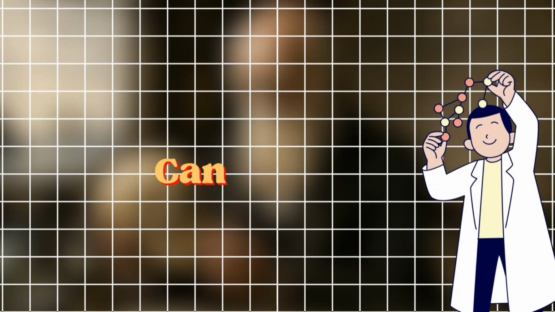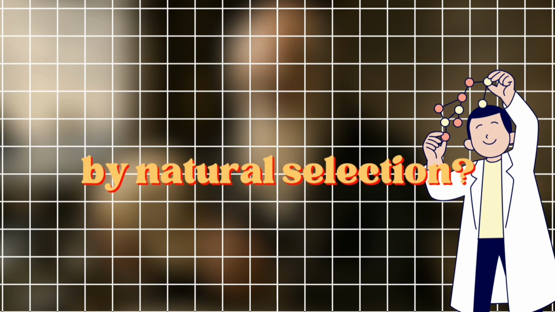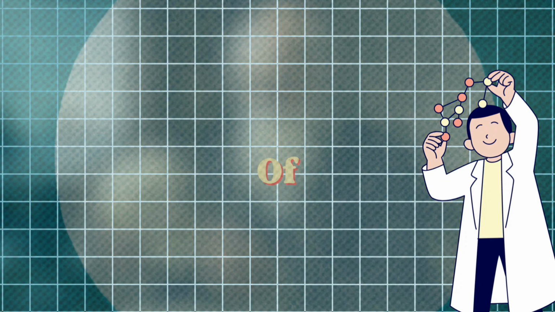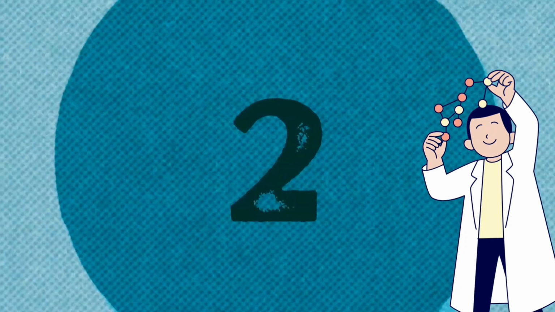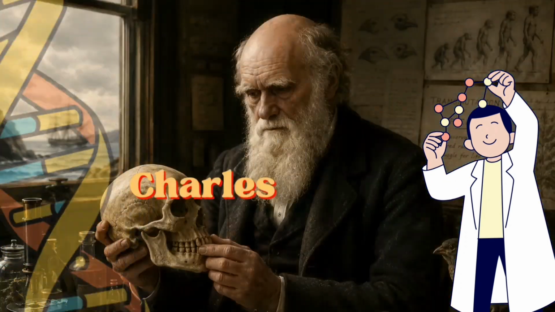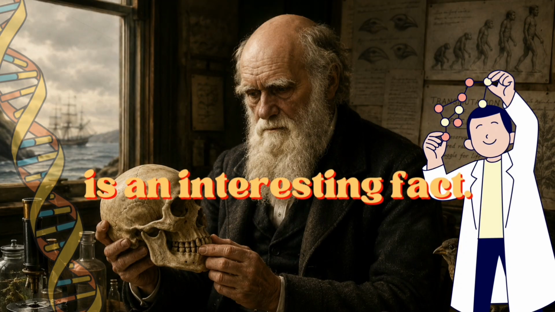You're halfway there. Can you keep your perfect score? Which scientist proposed the theory of evolution by natural selection? Lock in your answer. 3, 2, 1. Charles Darwin. Here's an interesting fact.